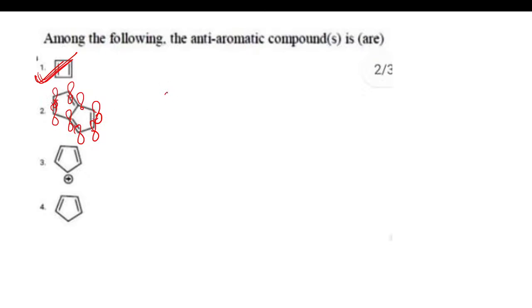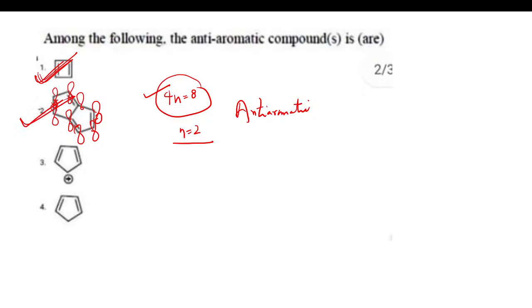We got 8 electrons, so 4n is equal to 8, n is equal to 2. So definitely this compound is also anti-aromatic, so option 2 is also correct. I hope this point is clear to you, right? There is no doubt in this particular context. Let's go to the next option, and if you have any doubts, please let me know in the comment section.